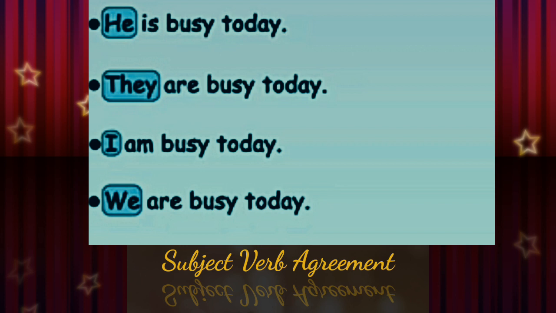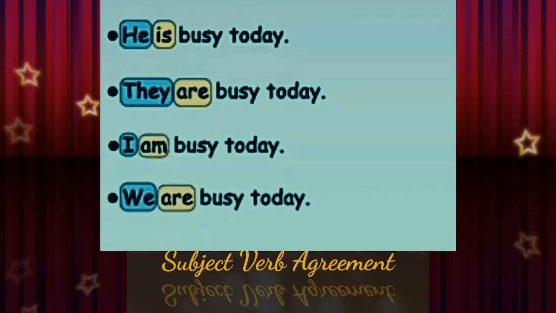He is busy today. They are busy today. I am busy today. We are busy today. What is the difference that you can see in these sentences? Yes, definitely. The subjects are different. When the subjects are different, the verbs are also different. Along with he, is is used. Along with they, are. I am. We are.